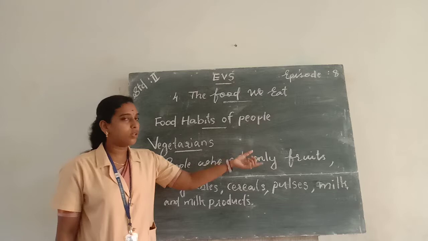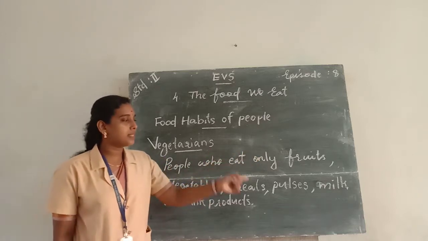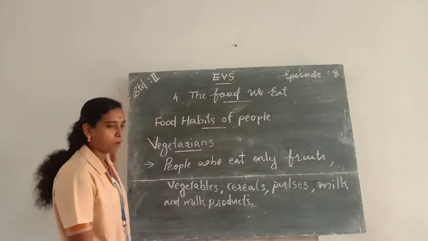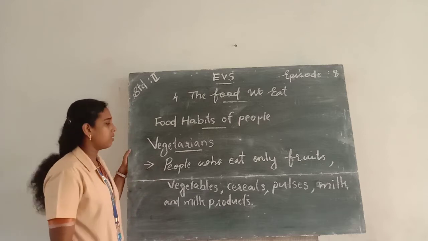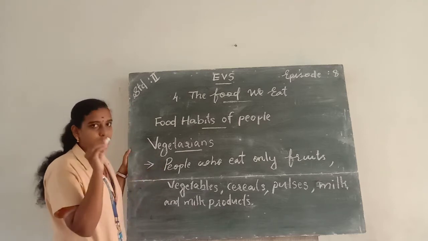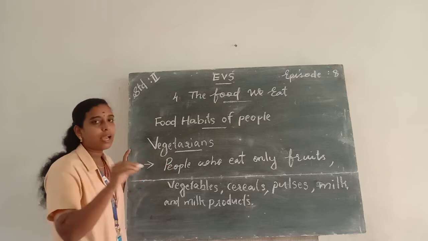People who eat only fruits, vegetables, cereals, pulses, milk and milk products are called vegetarians. Okay, so vegetarians eat only plant products and milk products.